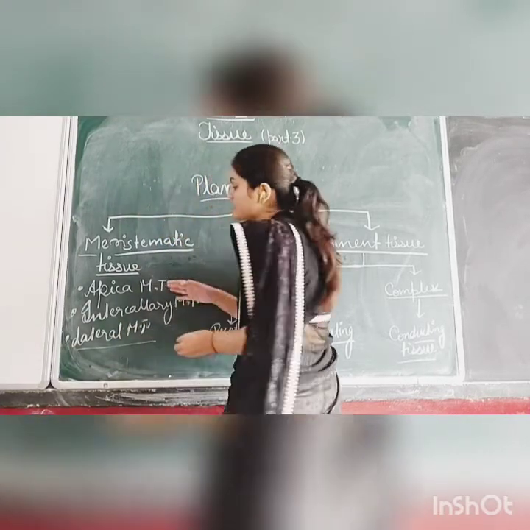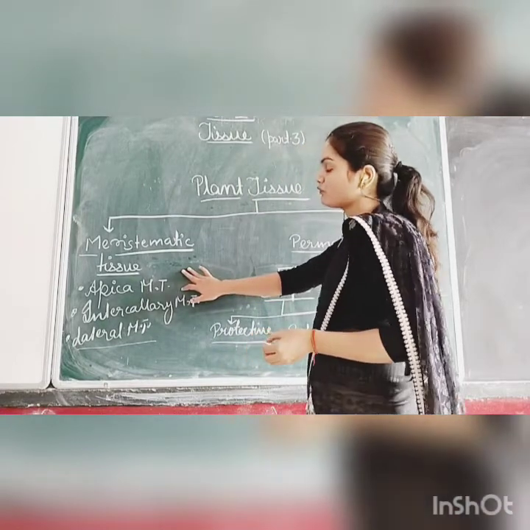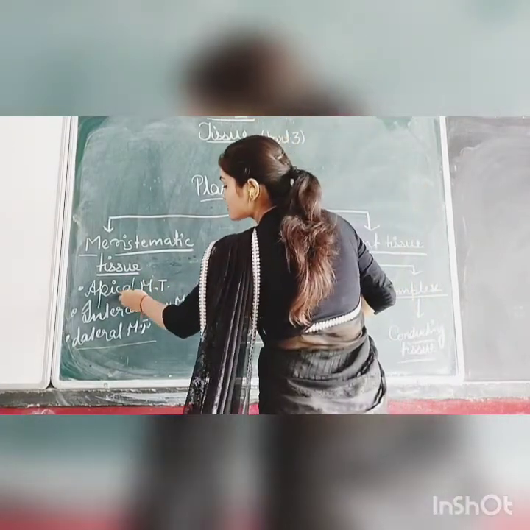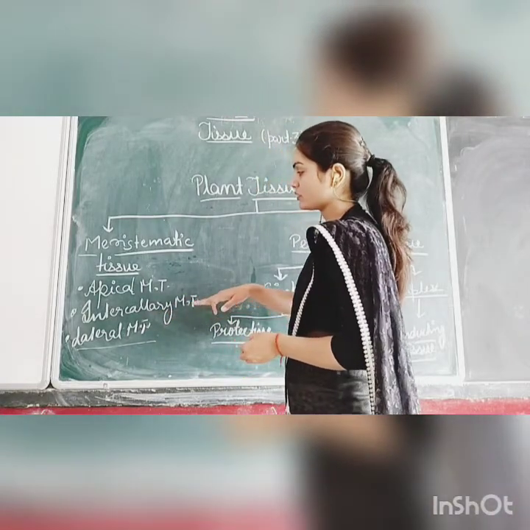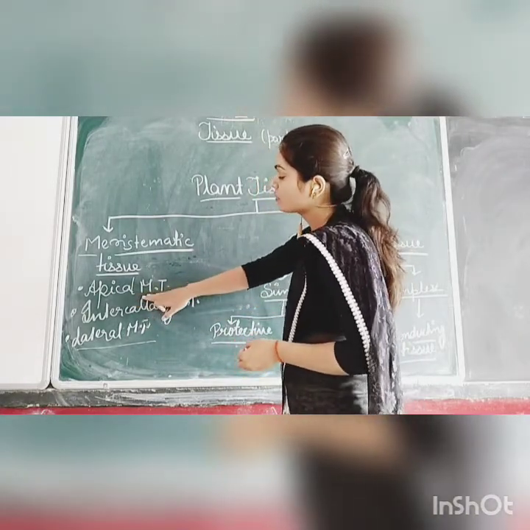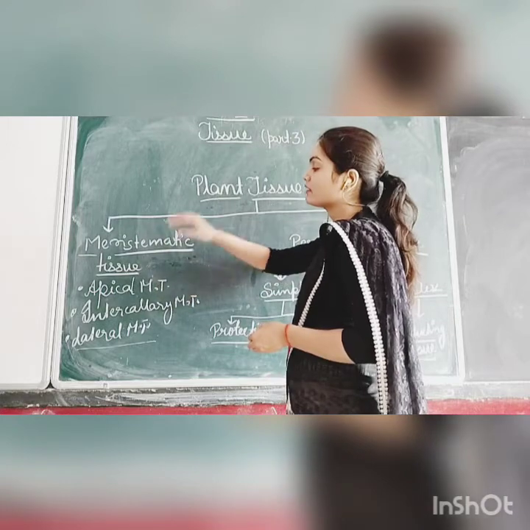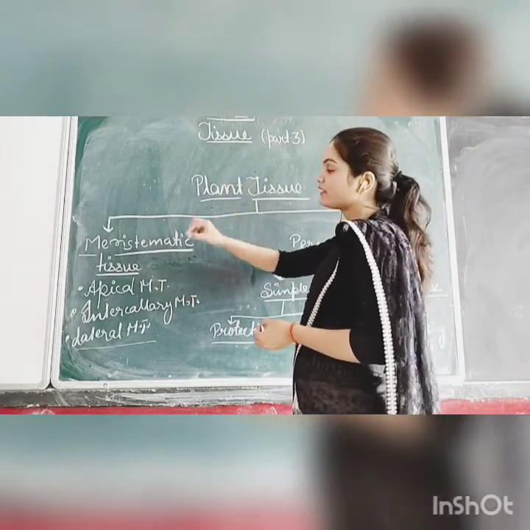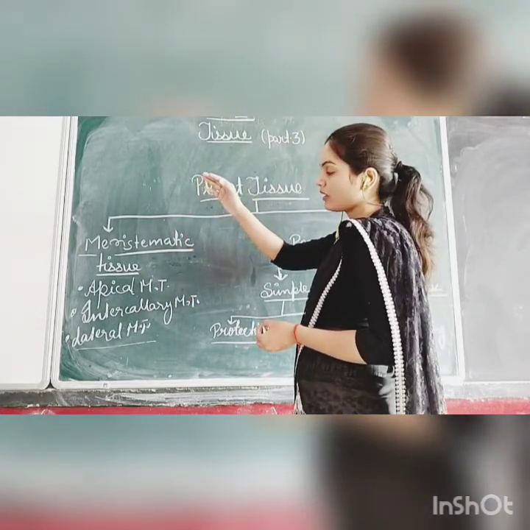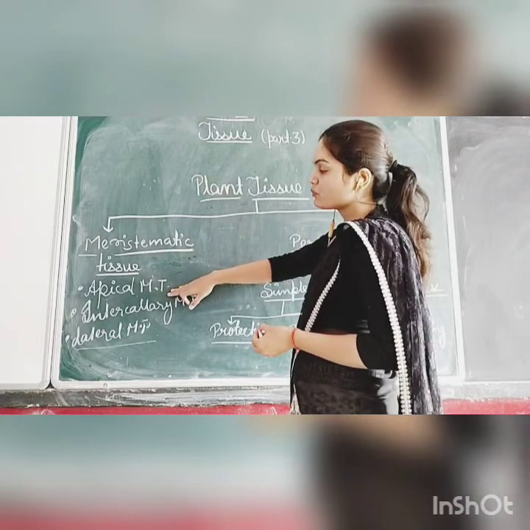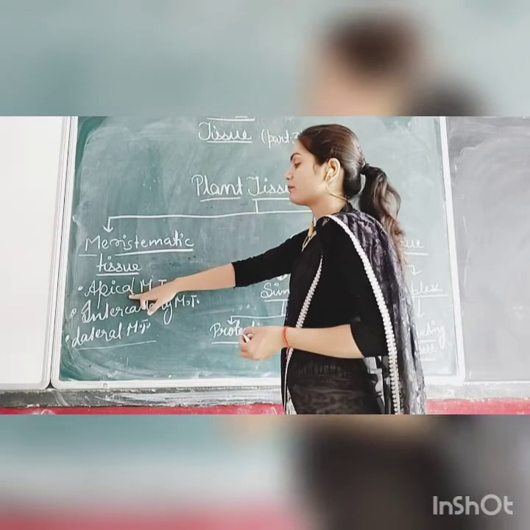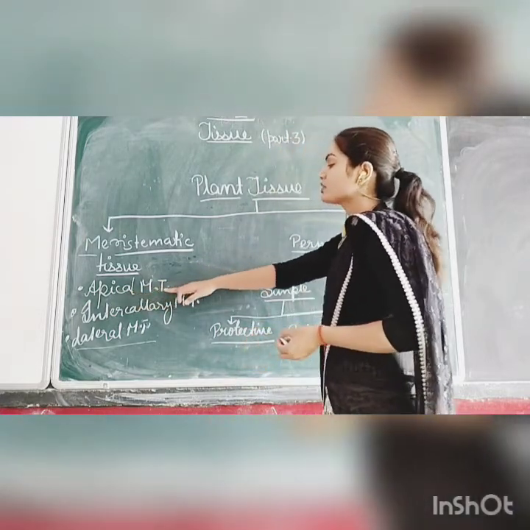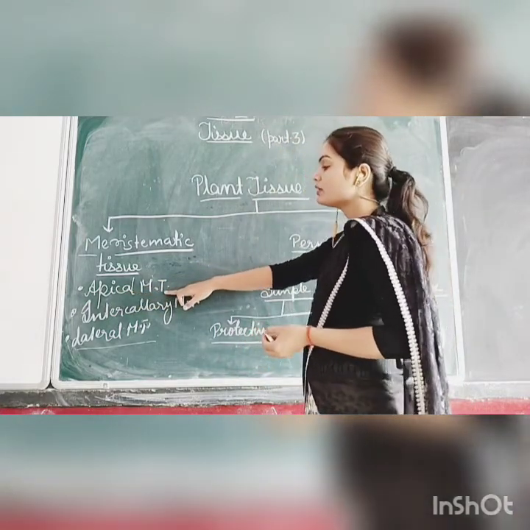These are the types of meristematic tissue found in plants. Apical meristematic tissue is found at the tip of the plant, whether it is the tip of a shoot, a branch, or a root. Basically, apical means tip, so apical meristematic tissue is always found at the tip of the plant.